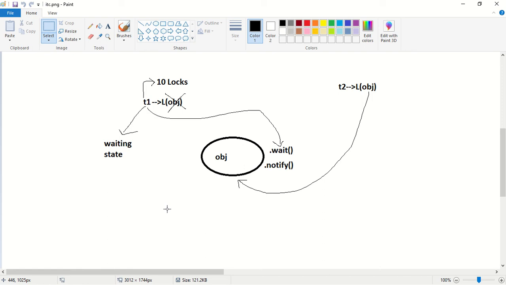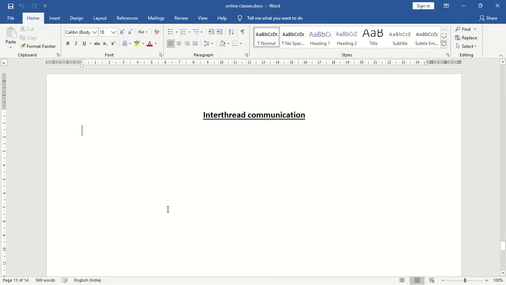Next we are going to see the complete prototype of the wait, notify and notifyAll methods. First we will see the wait method.